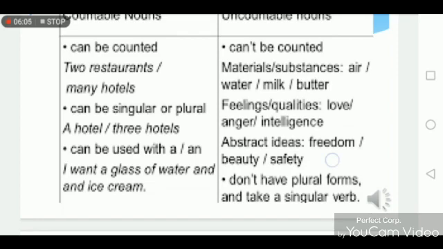You can't write loves, you can't write angers, you can't write intelligences. Third point, countable noun can be used with a and an. A and an, as you all know, are the articles. So we can use articles with the countable singular noun, but we can't use article with the uncountable noun.